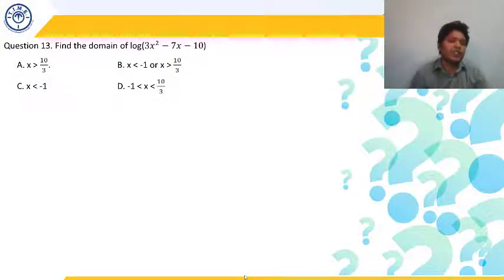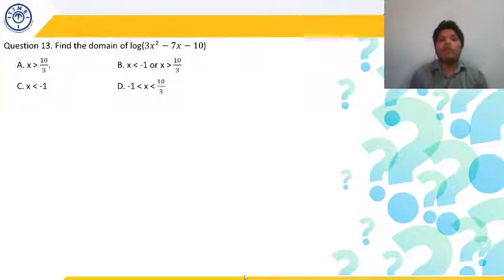Okay, what is the question here? Question number 13 says, find the domain of log of 3x square minus 7x minus 10. You need to find out the domain. What is domain? We have discussed this in our chapter also. Domain is all those values of x for which the function is defined. That is called the domain. And what is range? Range is all those values of the function which are defined. So the values of the function which are defined are called your range, and the values of x for which the function is defined are called the domain. So here we need to find out the domain.